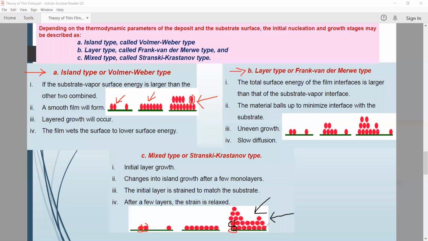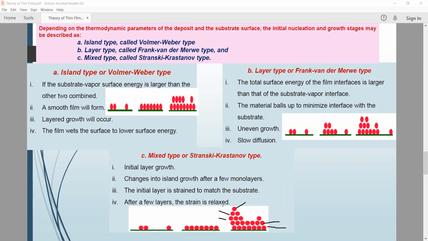Okay, the initial layer is strained to match the substrate, and after a few layers the strain is relaxed. It means if we deposit a number of layers, look here, this is the first layer, this is the second layer, this is the third, fourth, and fifth layer.